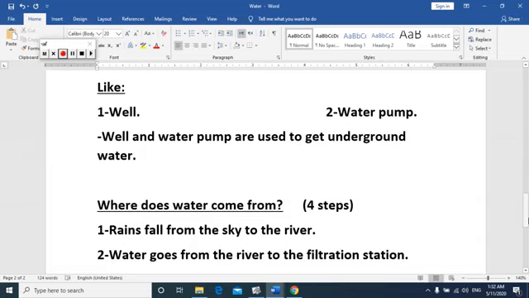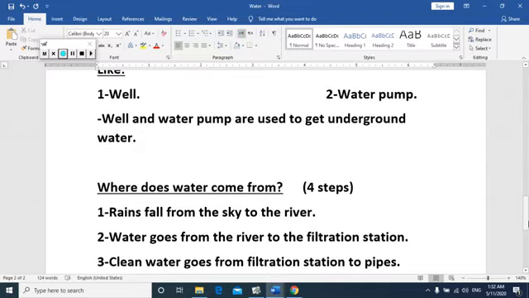Where does water come from? We have 4 steps to get water. How? Number 1, or the first step, rains fall from the sky to the river. Number 2, water goes from the river to the filtration station.